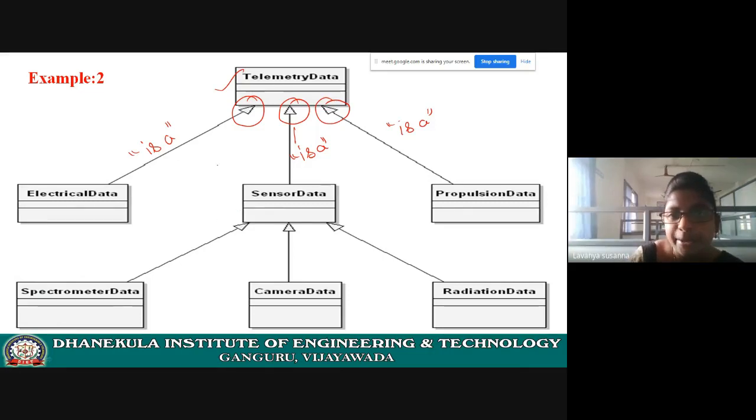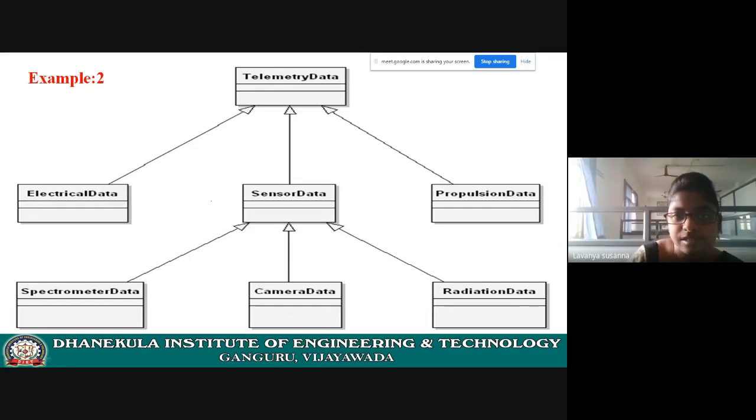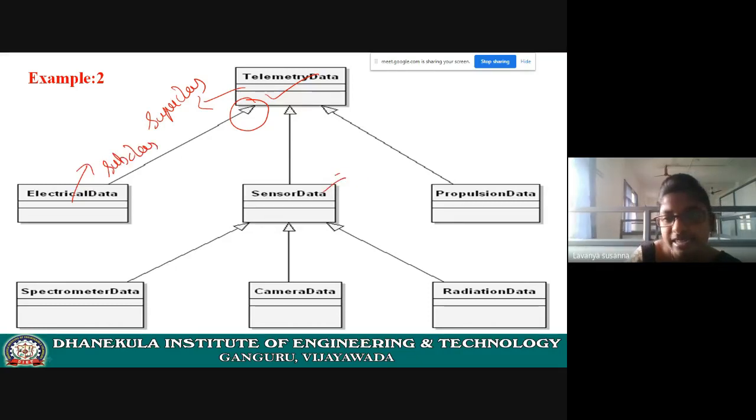Electrical data is a telemetry data. Sensor data is a telemetry data. Propulsion data is a telemetry data. Okay, is a relationship. Now, what is subclass and what is superclass? How are you able to say? See this symbol. It is pointing to this one. That means this is a superclass. Electrical data is a subclass. Sensor data is a subclass. Propulsion data is a subclass. Okay.